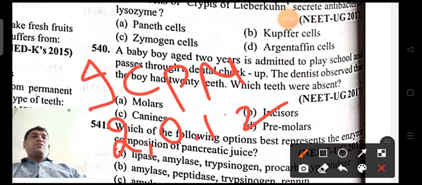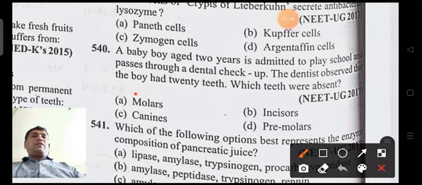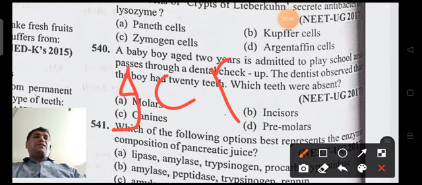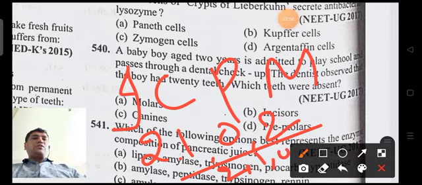2012, so this is the, sorry, 2102. So you know the dental formula is I C P M, that is 2102. This is the dental formula.